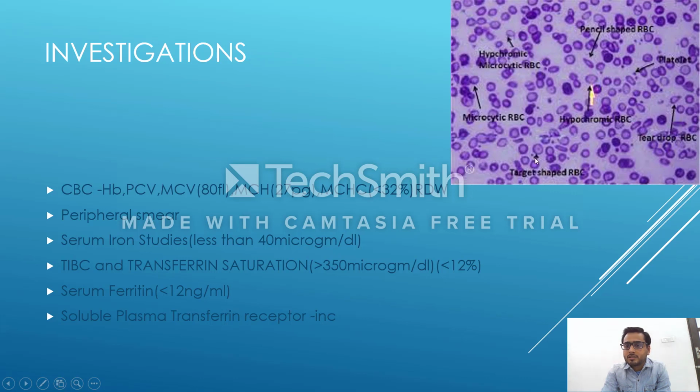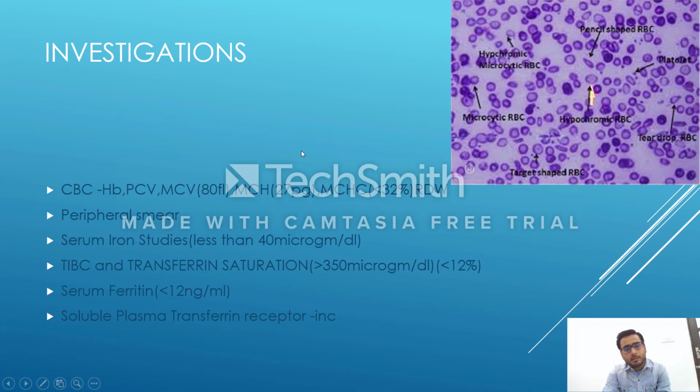We get target shaped RBCs. What is a target shaped RBC? Target shaped RBCs are like this. We have a central dark dot in this. This is target shape. We get teardrop RBC, just like a drop of a tear. That's why it's named teardrop. Now in CBC the Hb falls, the RBC count is less. WBC stays normal. Platelets can be normal or increased, that is thrombocytosis, which we can get in case of iron deficiency.